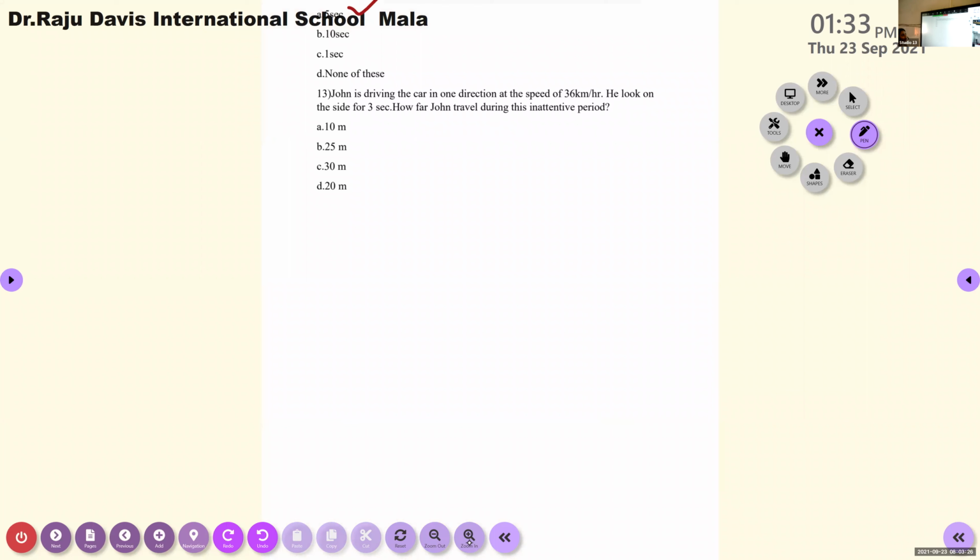John is driving the car in one direction at the speed of 36 kilometers per hour. He looked on the side for 3 seconds.